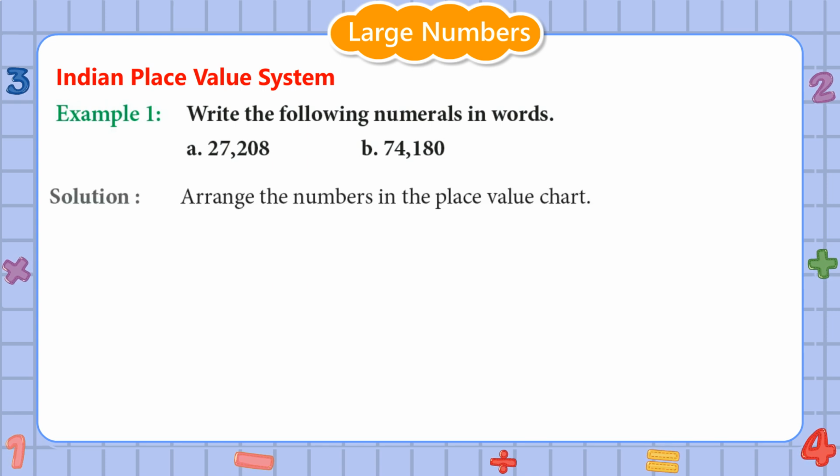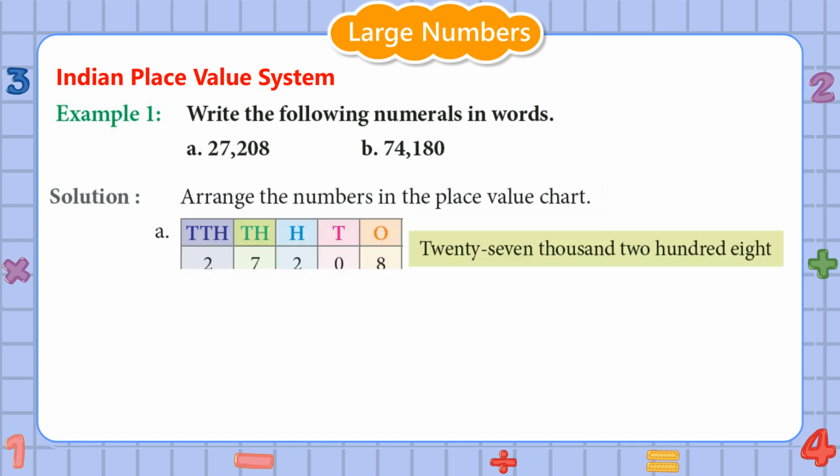Example 1. Write the following numerals in words: A, 27208; B, 74180. Solution. Arrange the numbers in the place value chart. A. Here, 8 is at ones place, 0 is at tens place, 2 is at hundreds place, 7 is at thousands place, 2 is at 10,000s place.